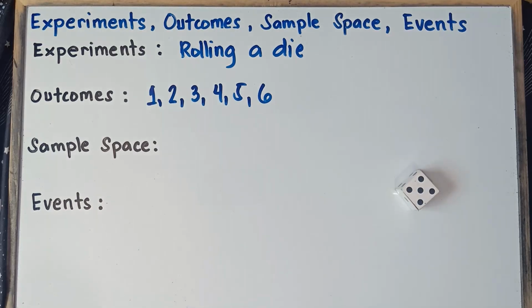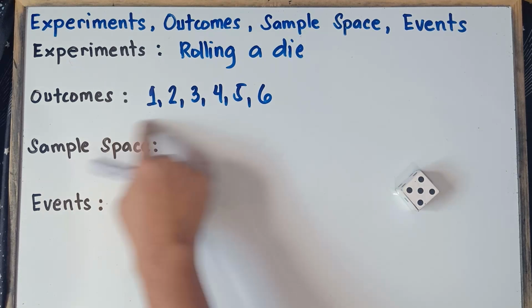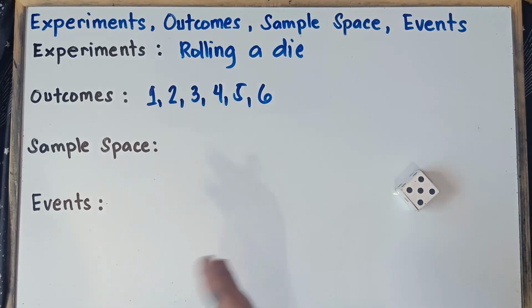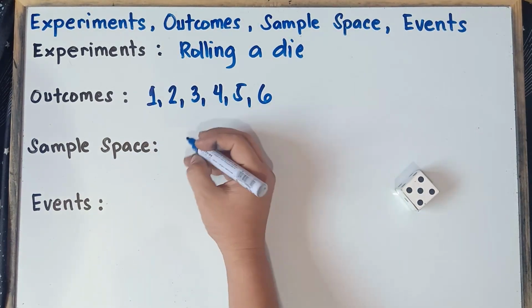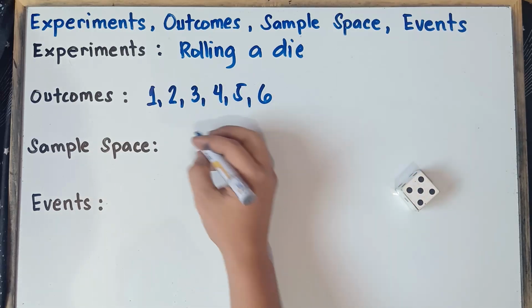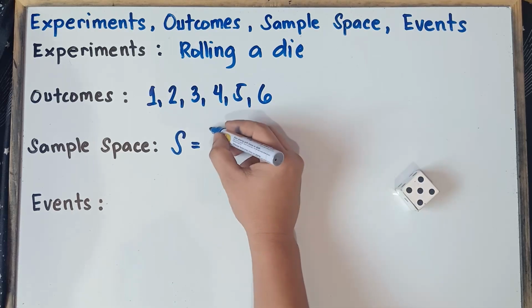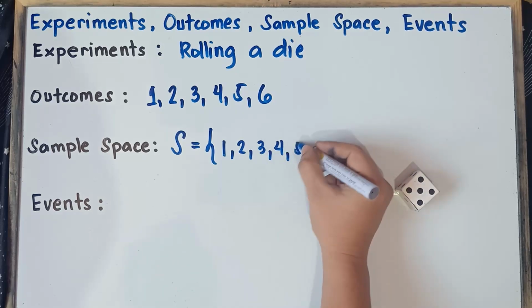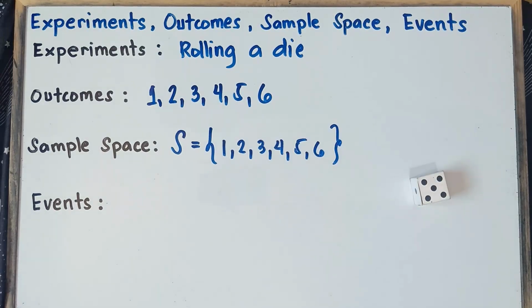Now, sample space is the set of all possible outcomes. So 1, 2, 3, 4, 5, 6 is the set of all possible outcomes. We call that one sample space. To make it short, just simply copy this one. Sample space is denoted by capital letter S. So S equals, you put braces, and then 1, 2, 3, 4, 5, and 6. That's it, class, for our sample space. Simply copy the outcomes because sample space is the set of all possible outcomes.